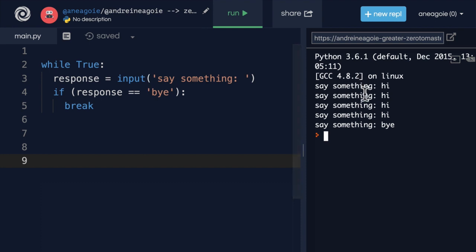So while loops are extremely useful for tasks like this, where looping can happen for a long time. You don't know how many times it's going to happen. But this is something that you're just going to have to get used to with practice. Eventually, and I promise you this happens, you'll figure out when to use while, when to use for loop. But at the end of the day, use whatever solves your problem.